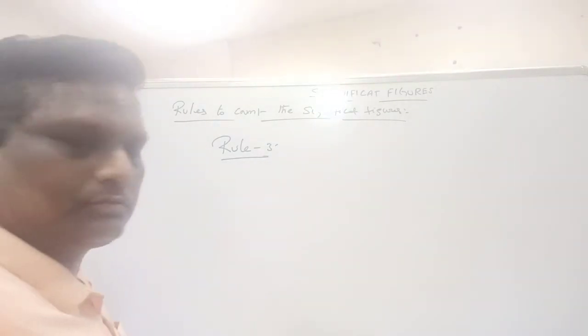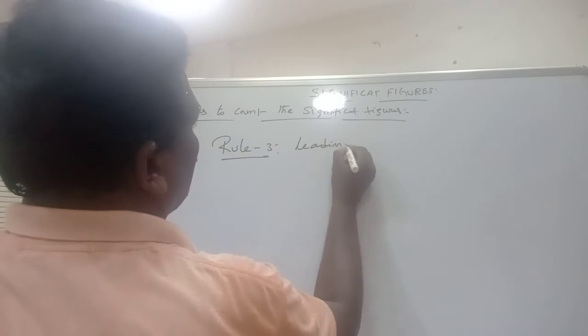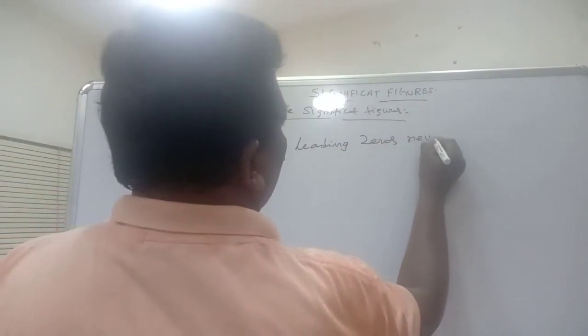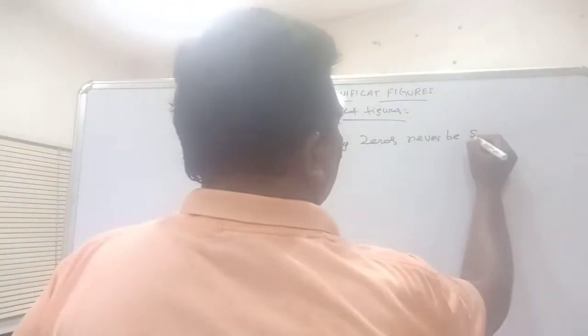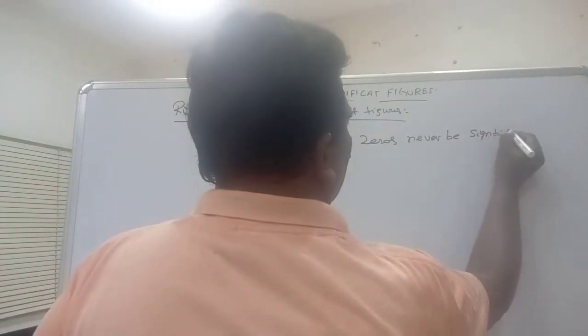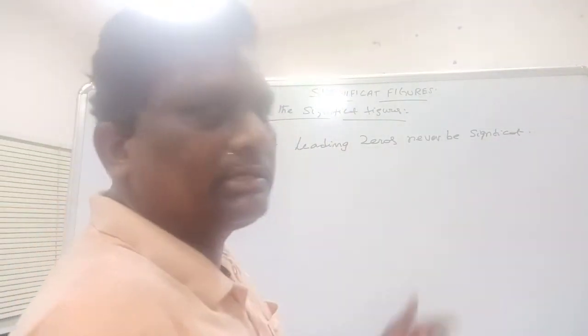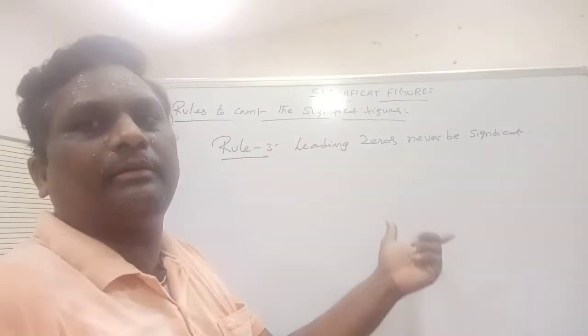Third rule: leading zeros never be significant. Leading zeros are zeros that exist on the left side of the number.